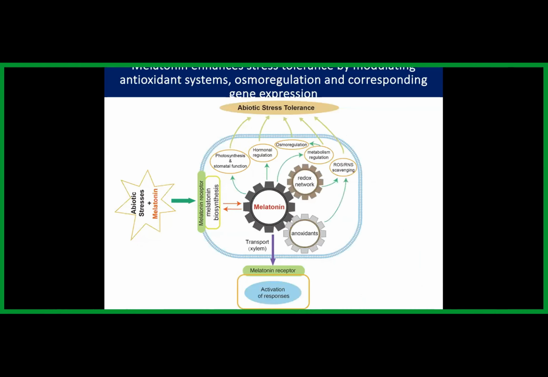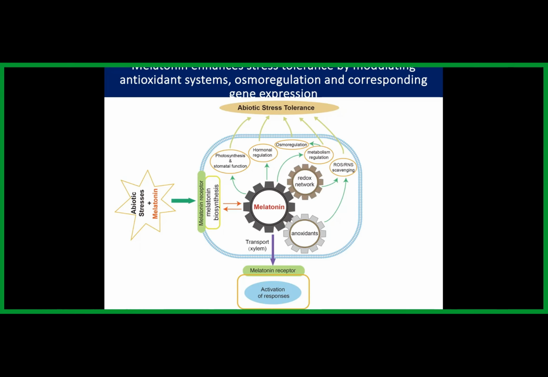So far, we have seen what is melatonin, how it is synthesized in plants, and its application value. Now we can see how this melatonin enhances the stress-tolerant capacity of plants. Melatonin usually enhances stress tolerance by modulating the antioxidant system and maintaining relative water content through osmoregulation. It also alters the expression level of stress tolerance genes and melatonin biosynthetic genes like SNAT and ASMT. Here we can see if the plant is subjected to abiotic stress, when we apply melatonin exogenously, it will enhance the endogenous melatonin level. This endogenous melatonin may act as an antioxidant inside the plant system, so it may scavenge reactive oxygen species and reactive nitrogen species.